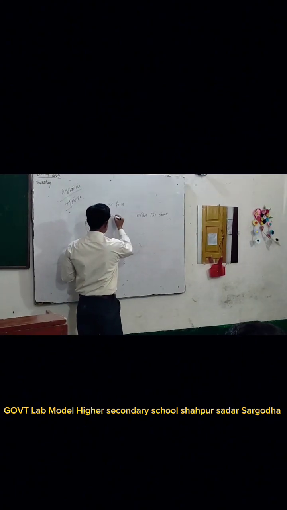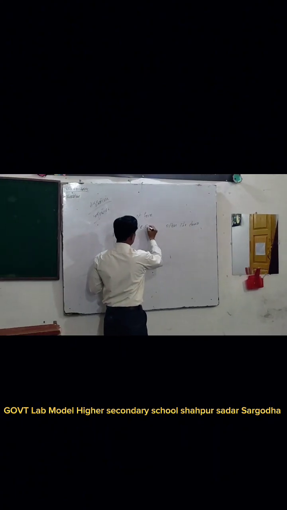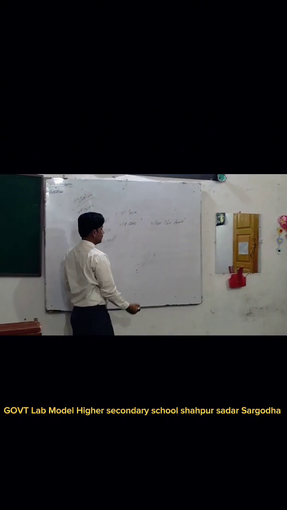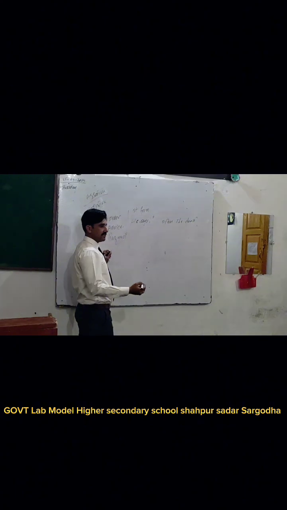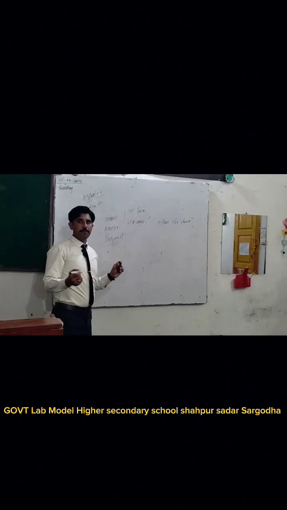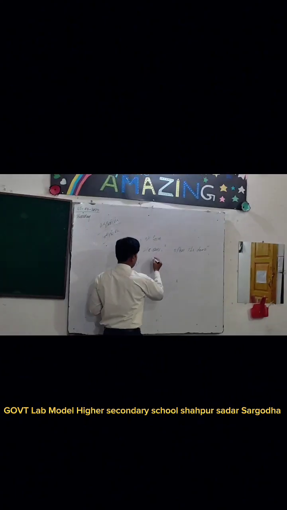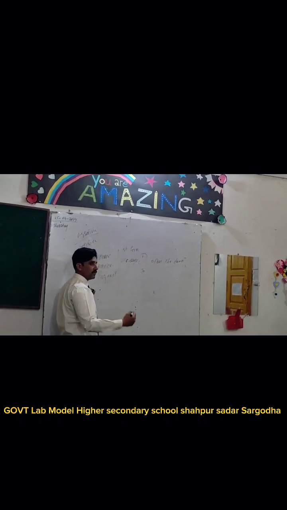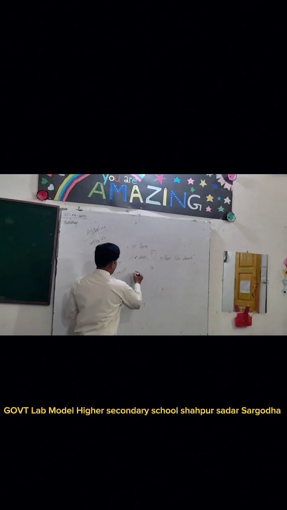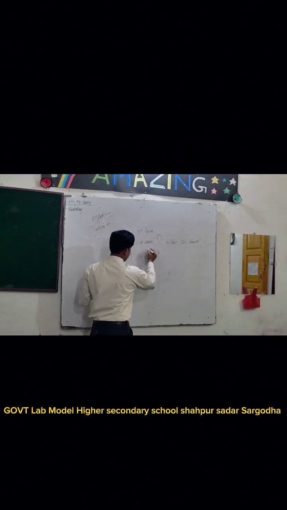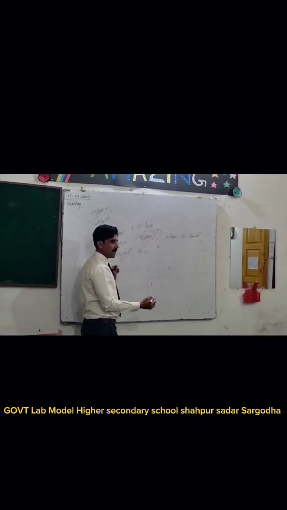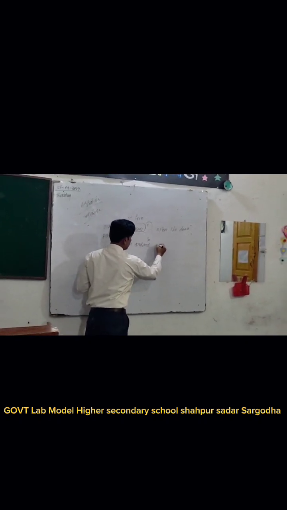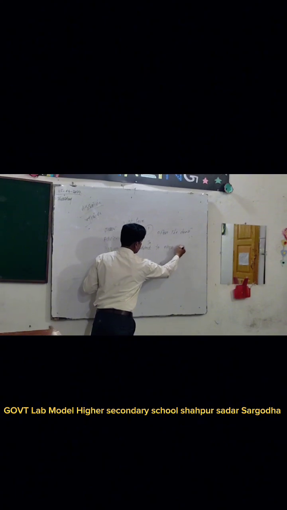Now if we see "open the door," he says that open the door. In imperative sentences, we use only "to" to remove the inverted commas. We shall change it into the order: he ordered to open the door.